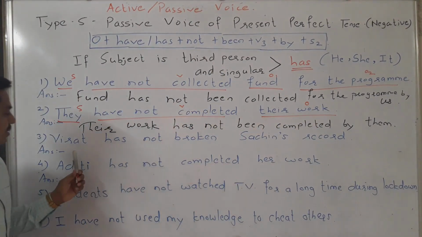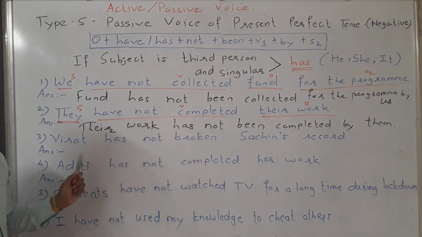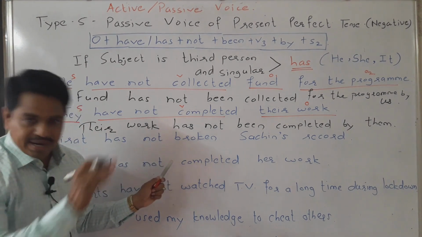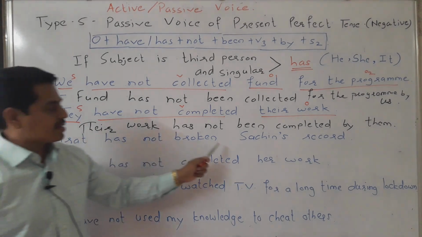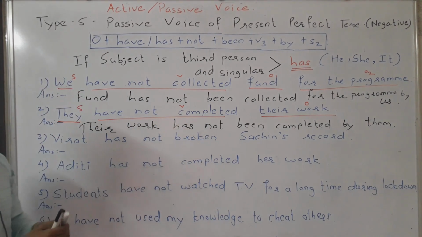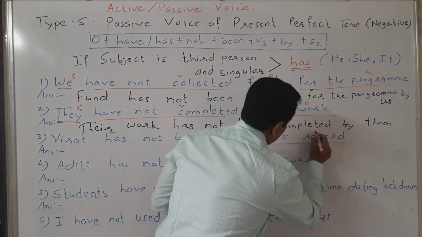Now the next sentence is Virat has not broken Sachin's record. What has Virat not broken? We get the answer here, and that answer is Sachin's record. So which is the object? Here the object is Sachin's record.